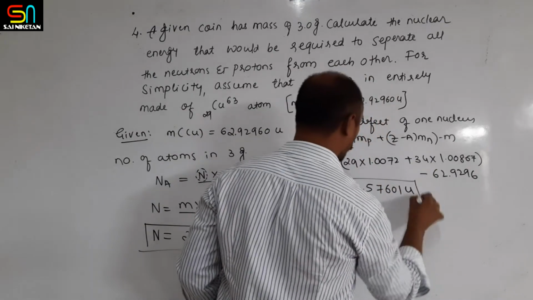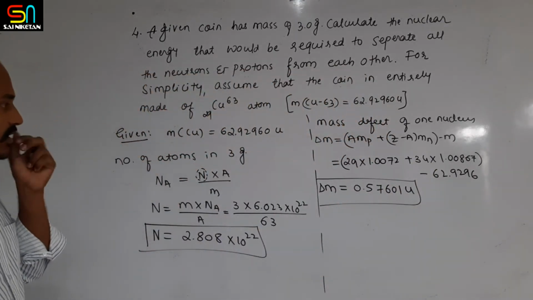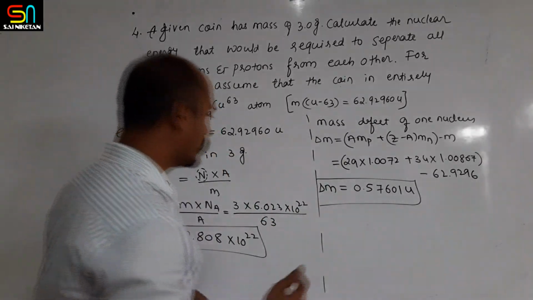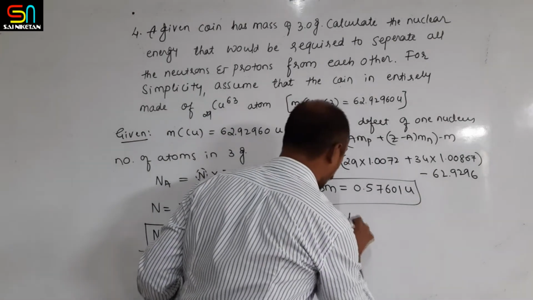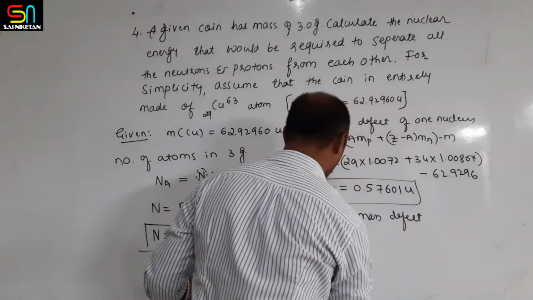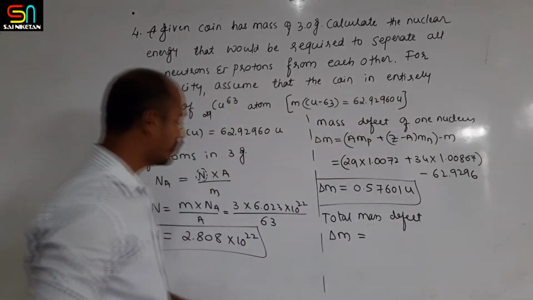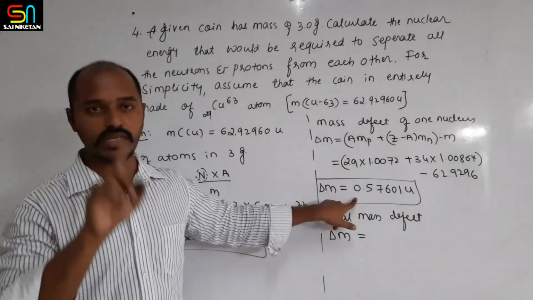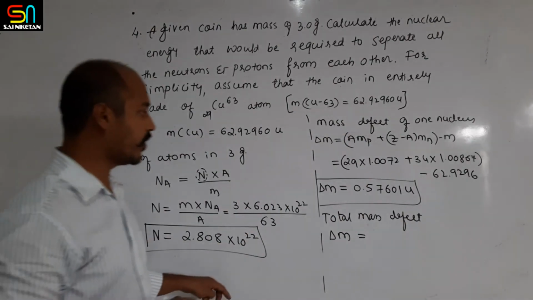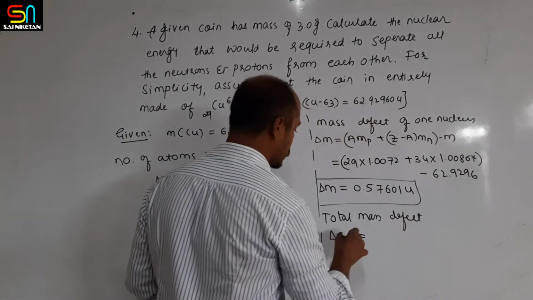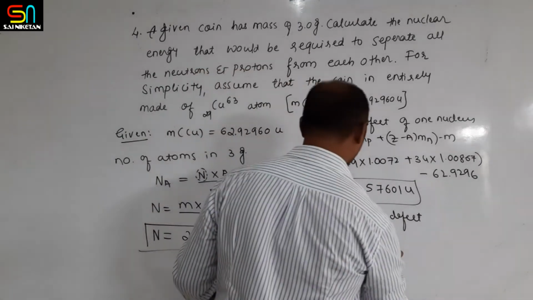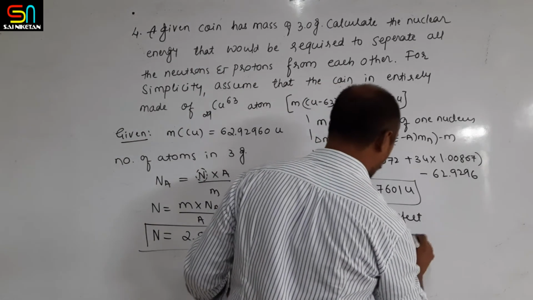atomic mass unit. See, this is the mass defect for only one atom, one nucleus. Then the total mass defect: we have 2.808 into 10 raised to 22 atoms. So let me take delta m dash as the mass defect of one atom, then total delta m is equal to the number of atoms multiplied by delta m dash.